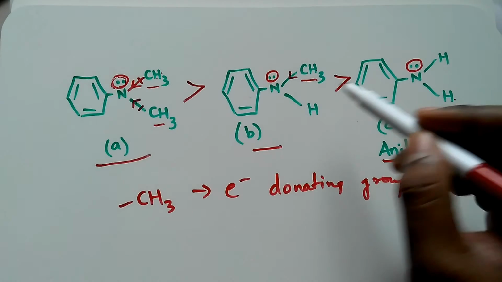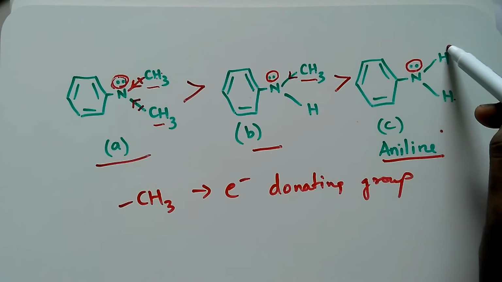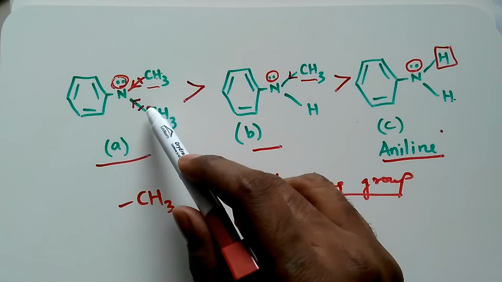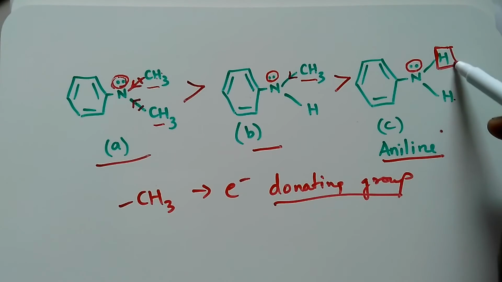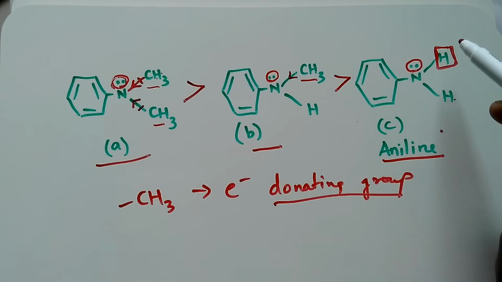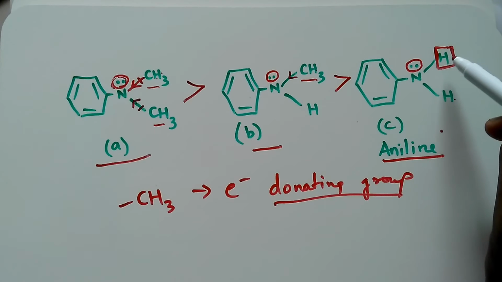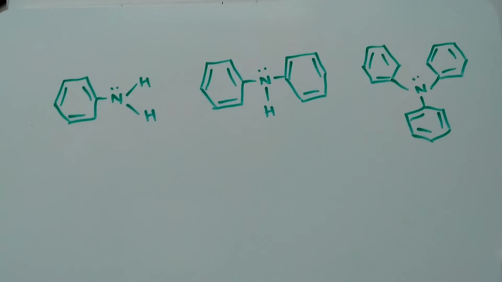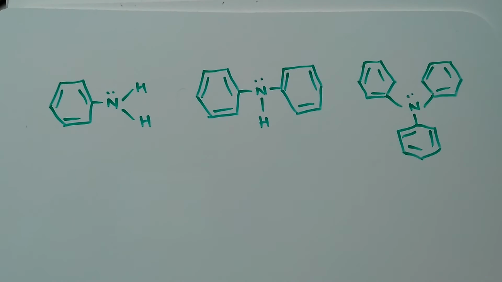One more thing we have to note, that if you replace H with an electron donating group, basicity increases. But if you replace this H with an electron withdrawing group, the basicity will decrease.